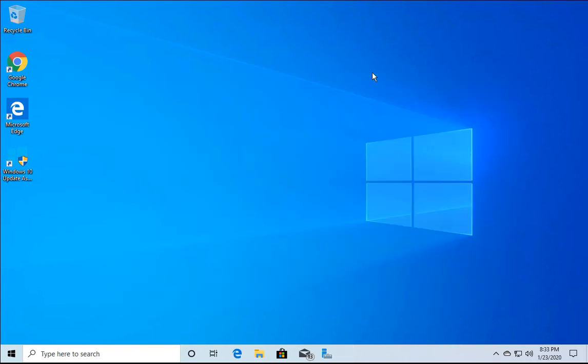So if the last method, that is the SFC scan now method, does not work, we have to follow another method, and that is we have to open the command prompt with administrative privileges first to follow the next method. So I'm going to open the command prompt. Just click on the search box and then open the command prompt with administrative rights.